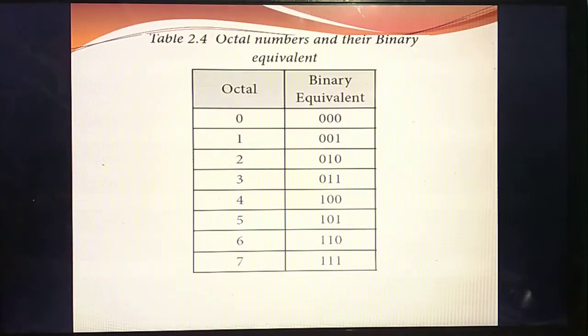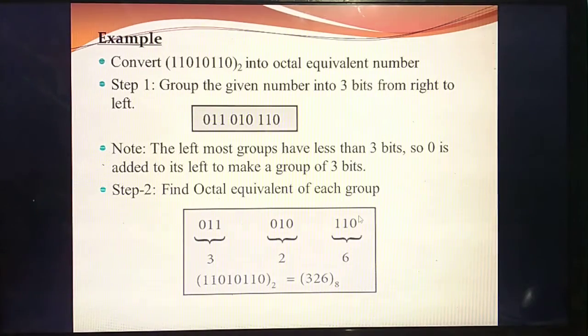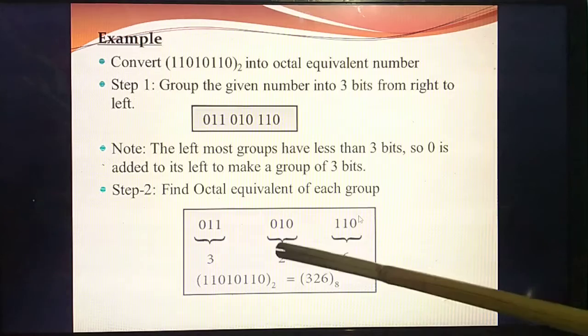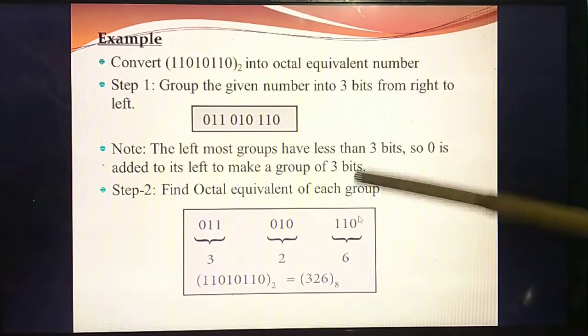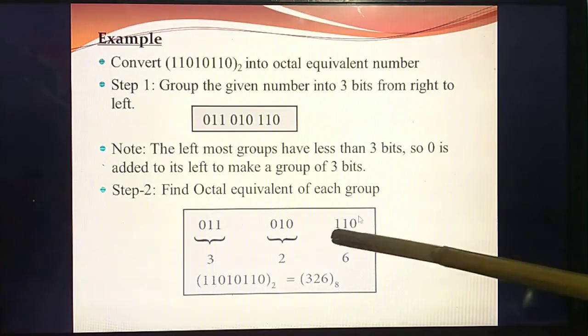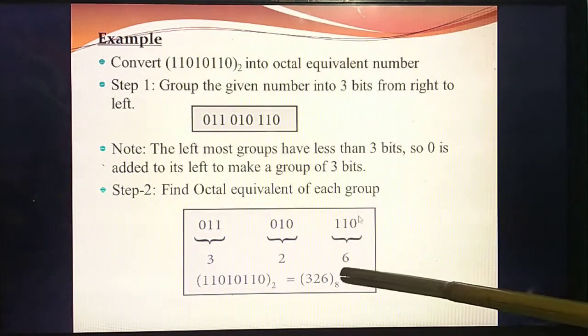See, 110 means what's the value? 6. Understand? Then you should see the table and write this value. Okay, so only I ask you to write. First, if you are writing the table in this rough paper, it is very easy for you to write. So listen, in the table you can see 110 value is 6.